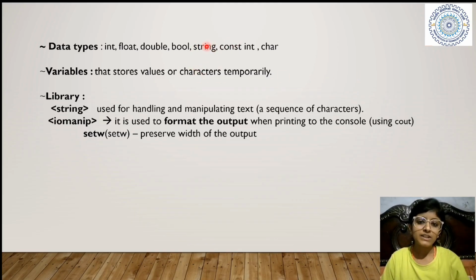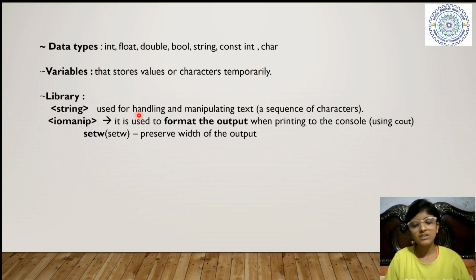Like if I have to take a string, Ram, then it will be a string. And which is constant, sorry. Constant means you can't change the variable. If I make a variable A constant, then I can't change it in the whole program. If I write mistakenly, it will not change.